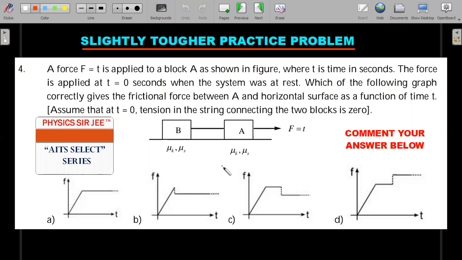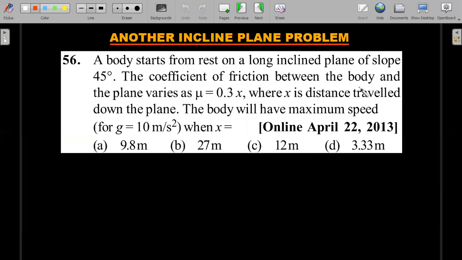Okay, pretty straightforward, but there is a small trap in this. Most of you would be able to see that trap, especially when you're doing it outside the exam. Inside the exam hall, you should be very careful. Okay, let's move forward. Another inclined plane problem to round it off for friction. We can move on to circular motion. We are almost at the end of the video now.